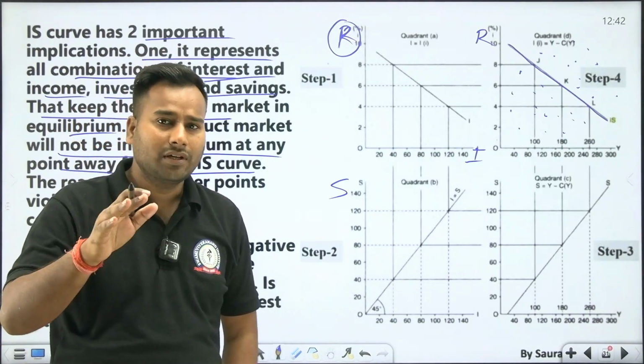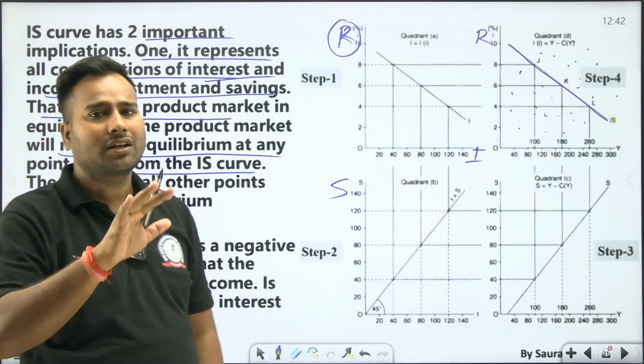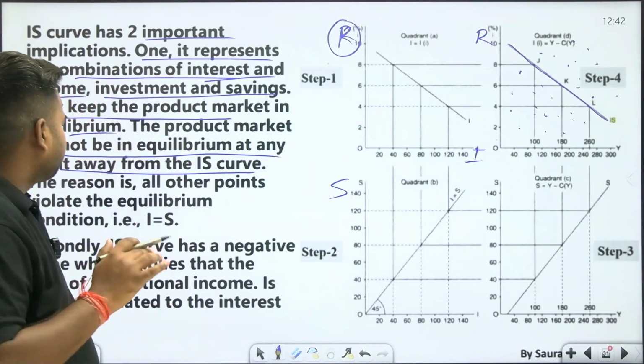Apart from the LM curve, the money market is not in equilibrium.